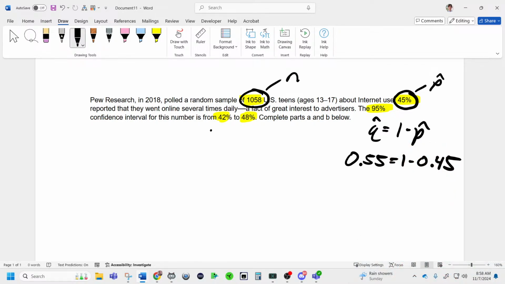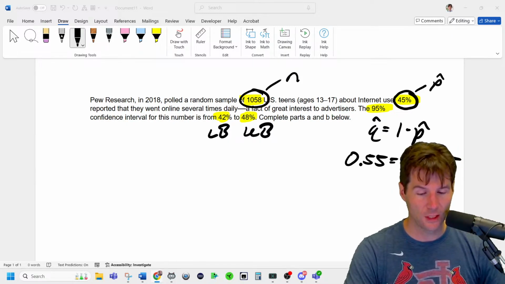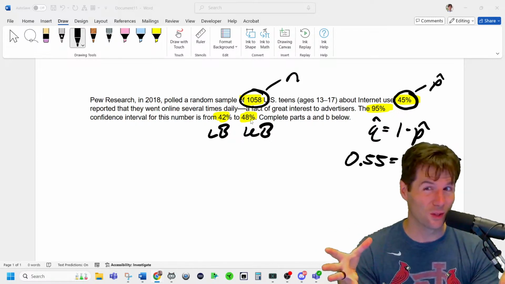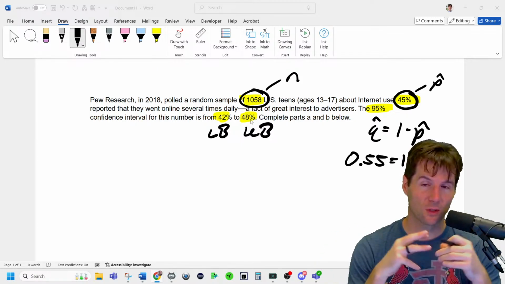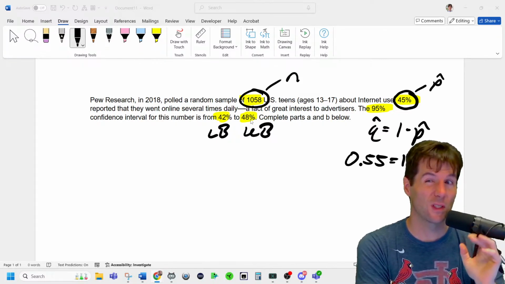Now, these are the lower bound and the upper bound, as in I am 95% confident that the true proportion of people who are online constantly for whoever they're talking about here, teenagers 13 to 17 years old, are contained in the interval 42 to 48%. And MuBot's also putting the interpretation for confidence intervals in the chat right now. You can see I just used it right here. I am 95% confident that the true proportion of teenagers who are online constantly is contained in the interval 42 to 48%. A lot of people get stuck on the middle part because they don't know how to say what true thing they're talking about, but we're trying to analyze the proportion of teenagers who are online constantly. So the true proportion of teenagers who are online constantly is what we're trying to understand from the sample proportion.